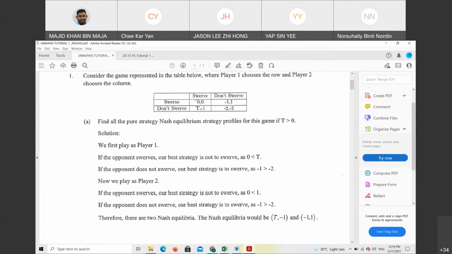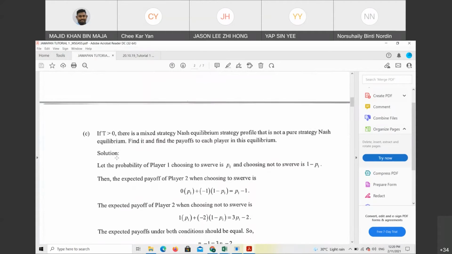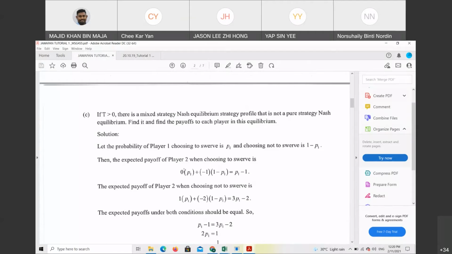P darab kosong. Betul tak? Betul. Okay. Then kita kena tambah. Then we need to add 1 minus P times T. Faham tak? This one. 0 times P plus negative 1 minus P1. This is what we are doing for the expected payoff of player 2 when choosing to swerve.